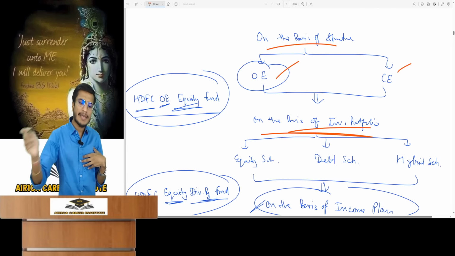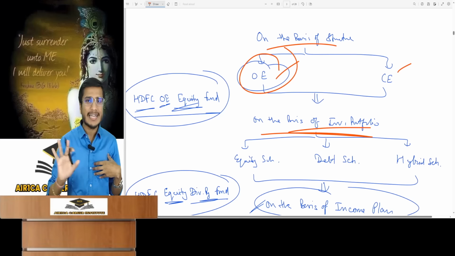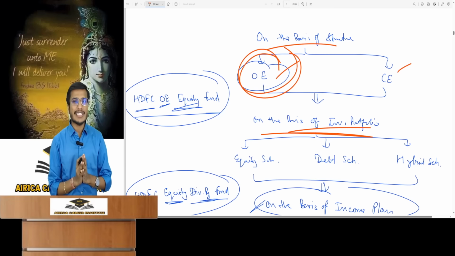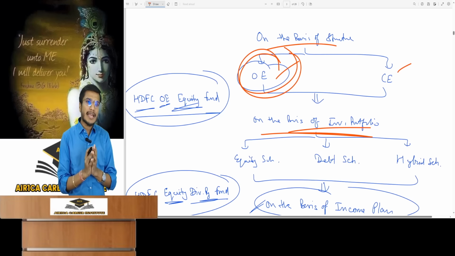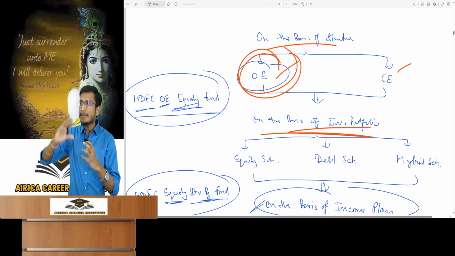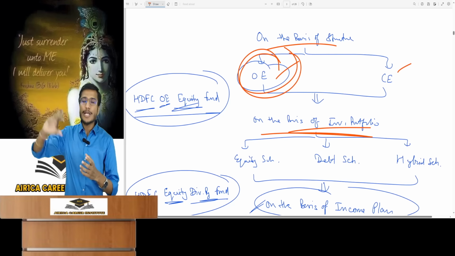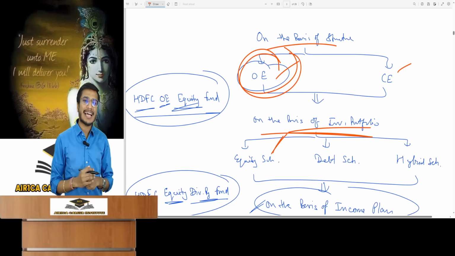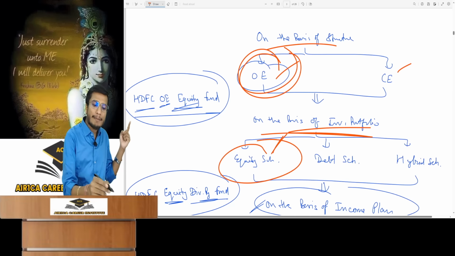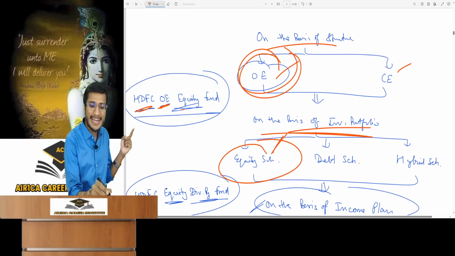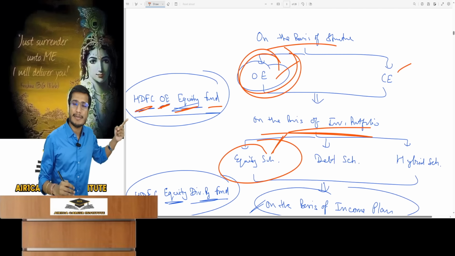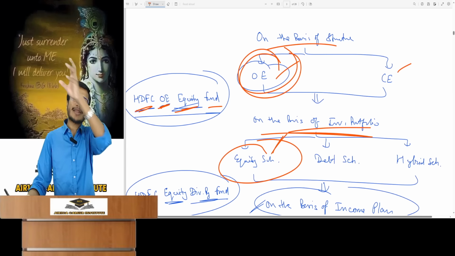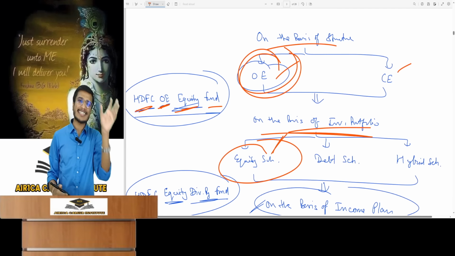Suppose I set up an open-ended mutual fund. While close-ended funds also exist, we won't specifically discuss them now. And in this open-ended fund, I told people to give their money to me and I will invest this money in equity shares. So my investment objective is to invest in equity, meaning this is an equity scheme. So this fund will be called HDFC Open-Ended Equity Fund. Therefore, you should understand that if an investor puts money into this fund, it will invest this money in equity shares and earn returns from there.